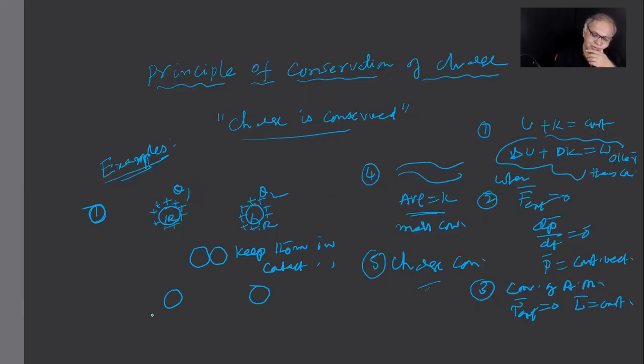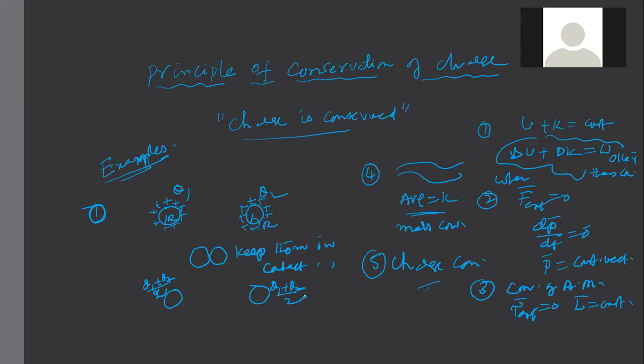Now, in this particular case of R being the same, charge is distributed equally if the radii are the same, but if the radii are different, they'll divide in the ratio of their radii, children. This is Q1 dash, this is Q2 dash.